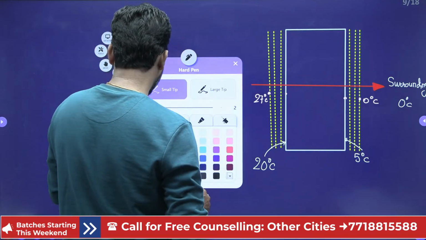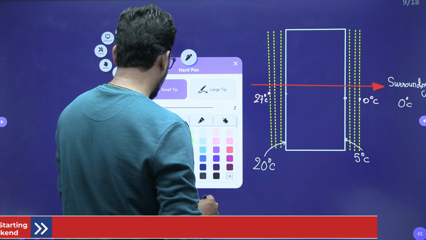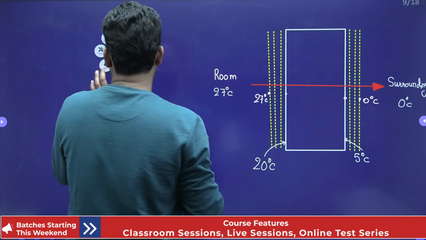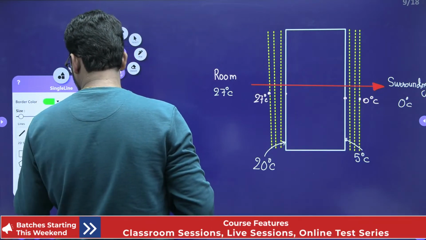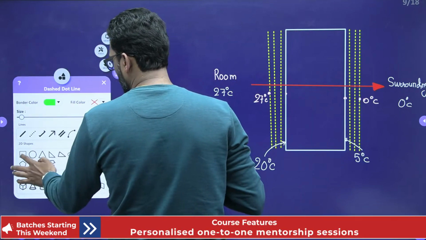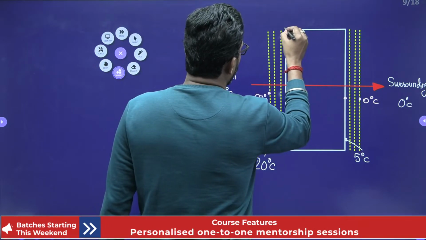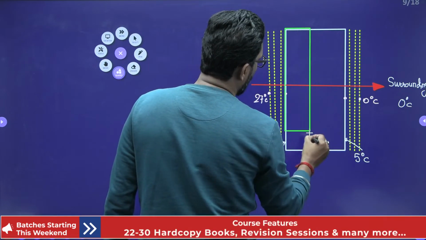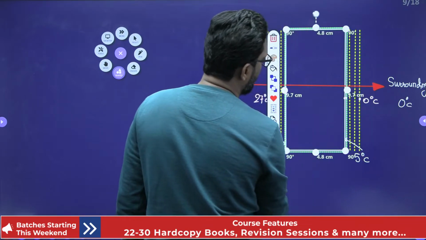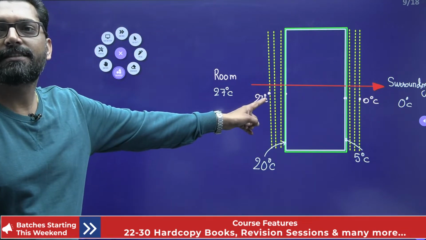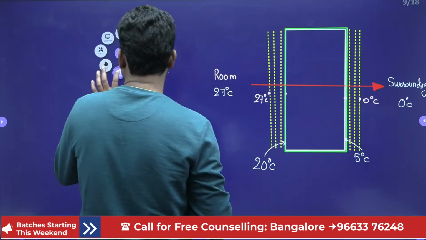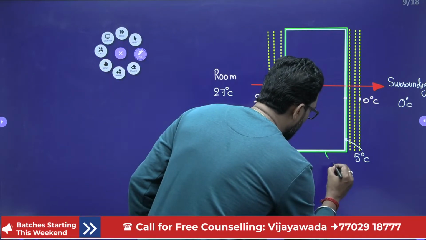Let's suppose initially the brick wall is our system. This is your system boundary.